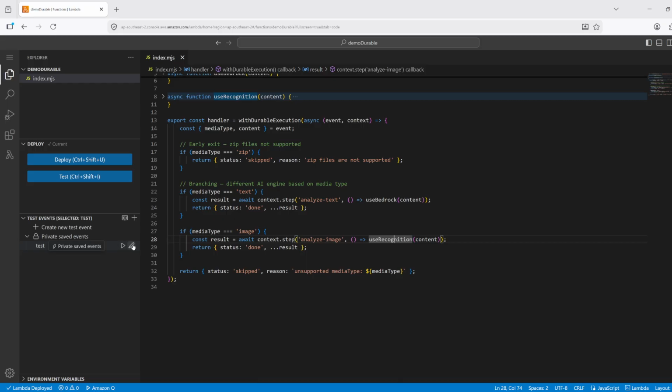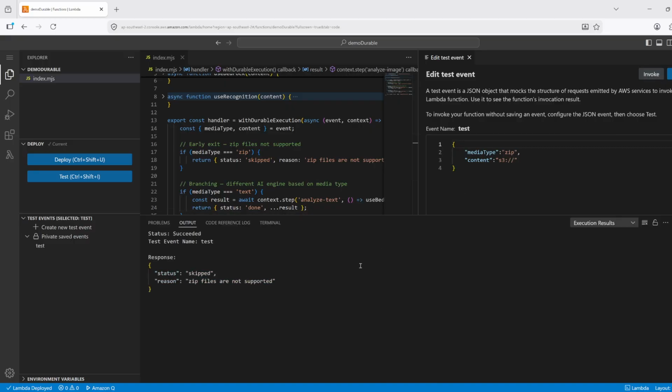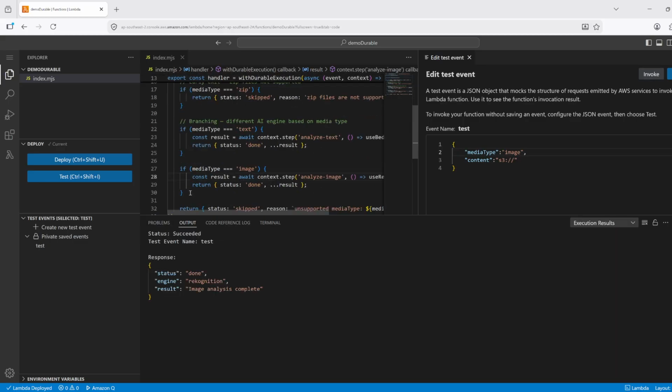So let us test it. If media type is zip, then if I run, it's skipped because zip files are not supported. If it's text, then we see that text analysis is complete. If it's image, then the image step will execute.